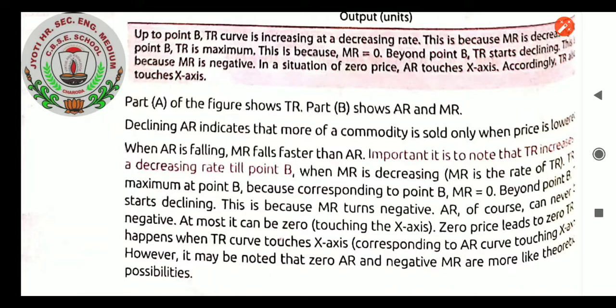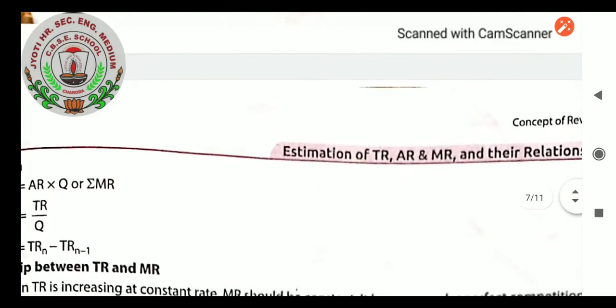AR of course can never be negative. At most it can be 0, touching the x-axis. 0 price leads to 0 TR. This happens when the TR curve touches the x-axis, corresponding to the AR curve touching the y-axis. However, it may be noted that 0 AR and negative MR are more like theoretical possibilities.